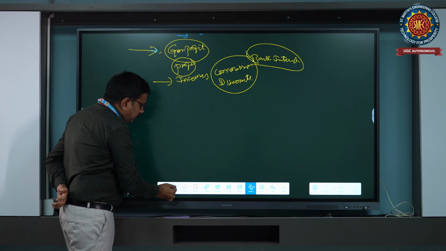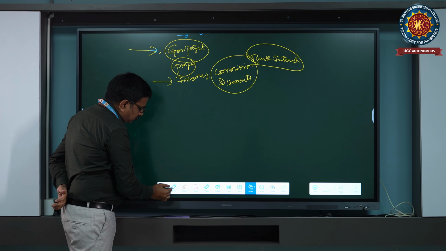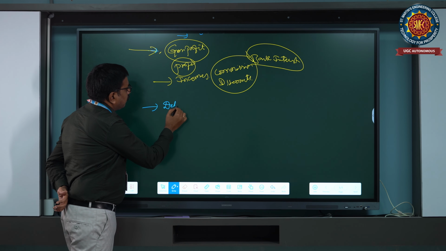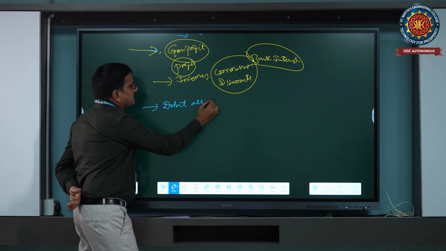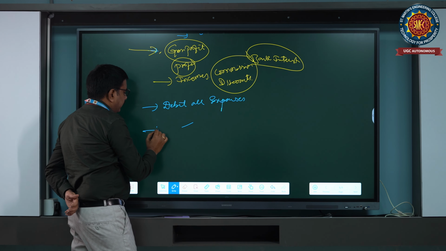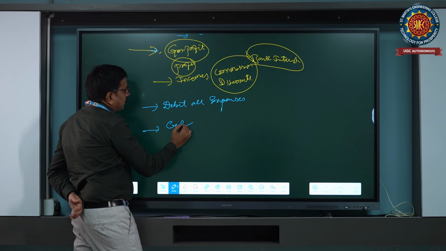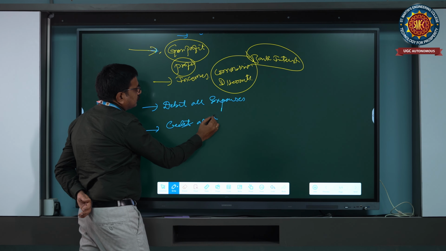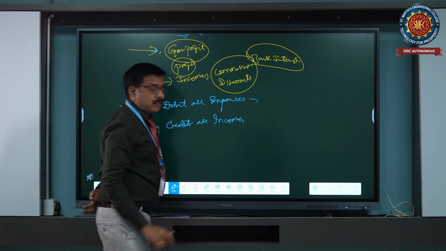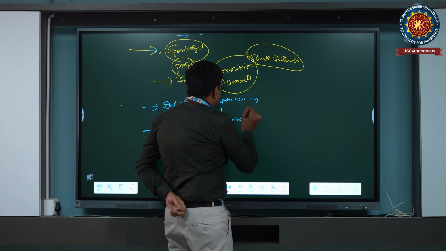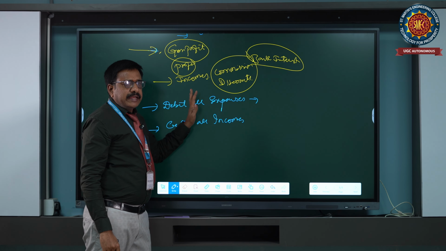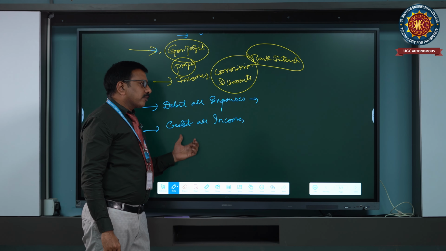Nominal account rule: debit all expenses, credit all incomes. All expenses come to the debit side, and incomes we are going to consider on the credit side.